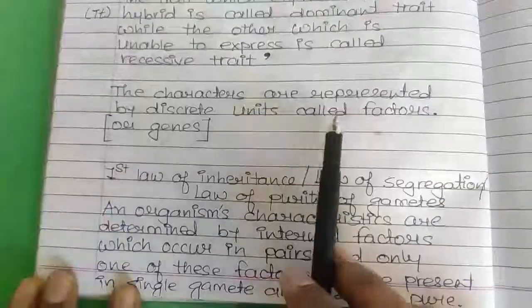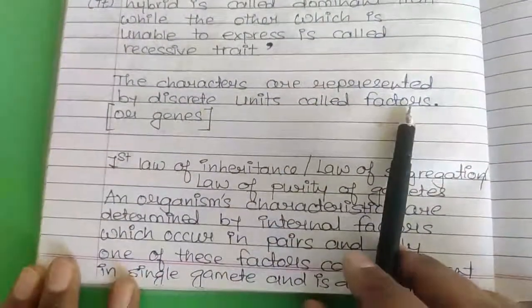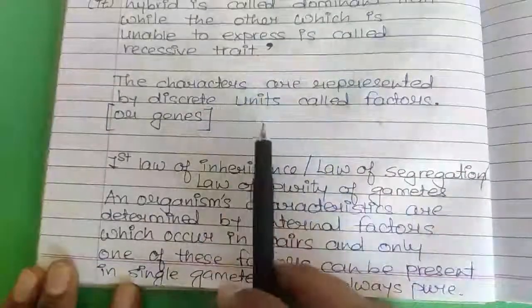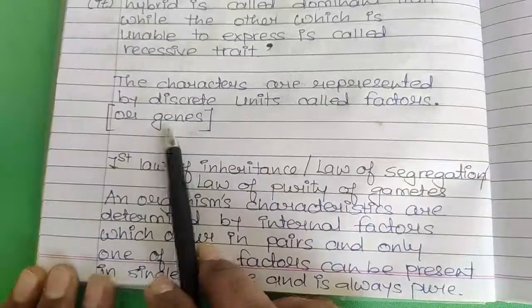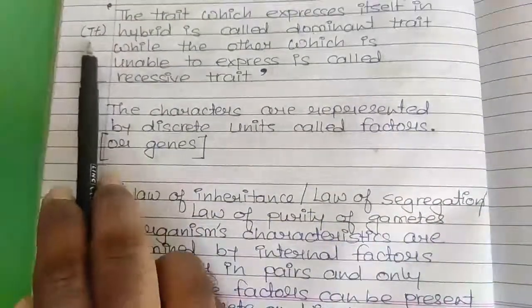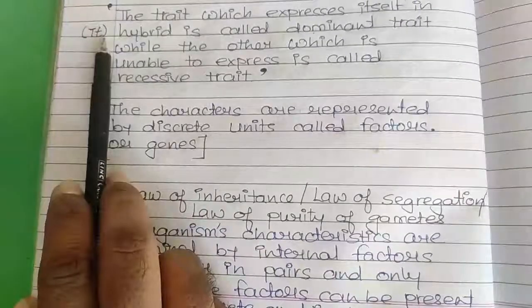Then the characters are represented by discrete units of factors. These discrete units which are representing the character are called as factor or genes. So here those discrete units will be this capital T and small t. So they are termed as factors.